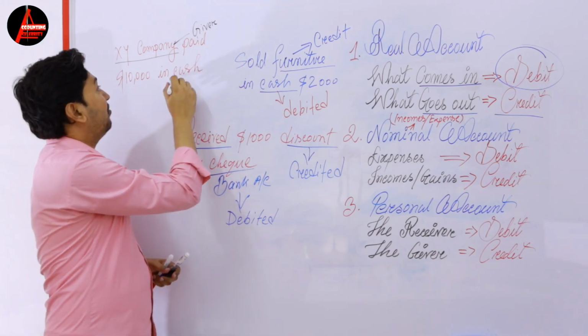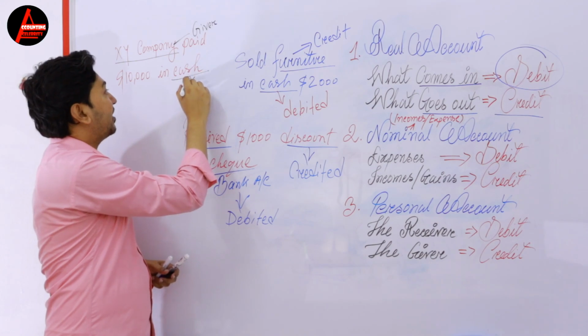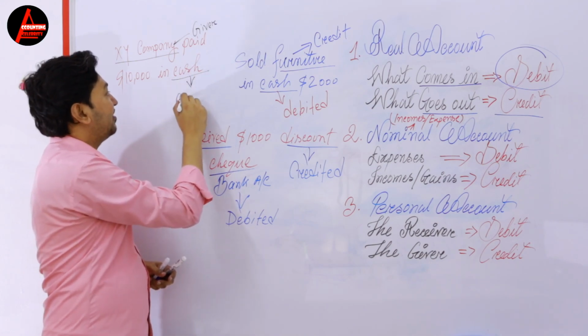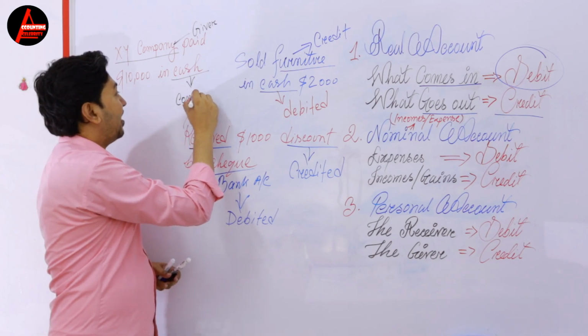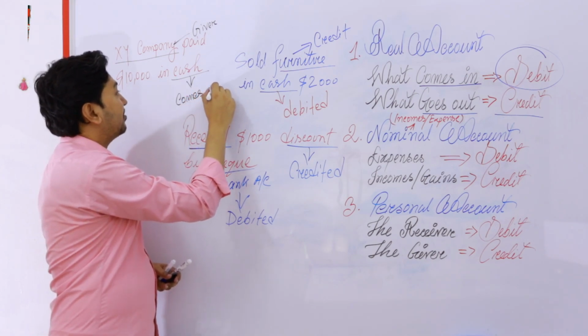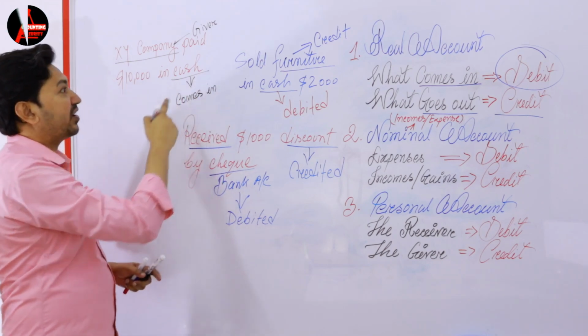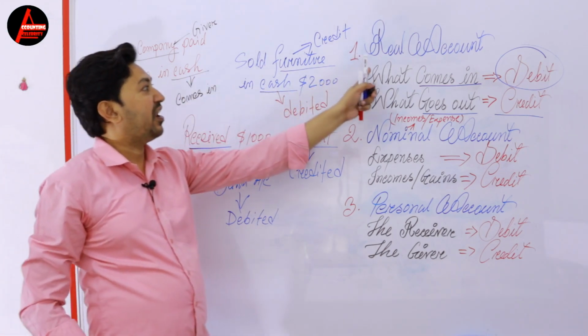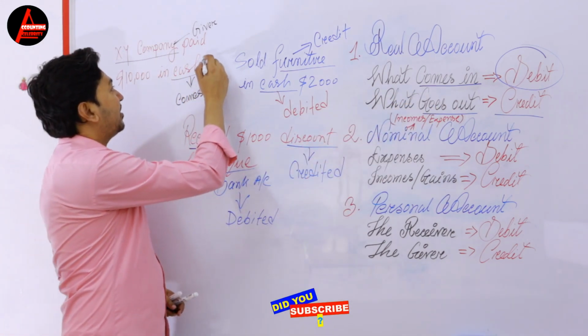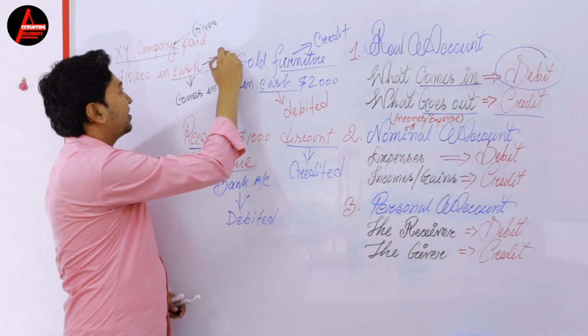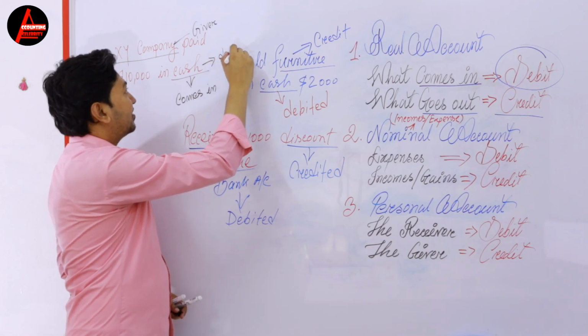And your business received this cash. Cash is an asset, so cash comes in. Asset is a real account, and what comes in will be debited. So cash will be debited.